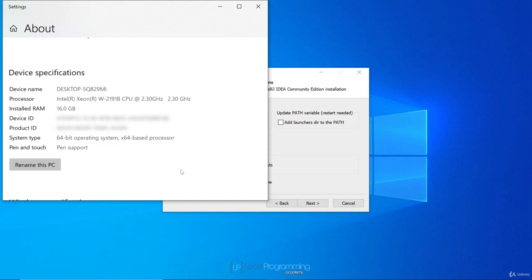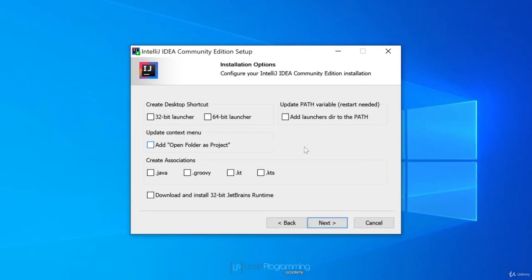And this will be important as we swing back to our installer screen, so make a note of which version you're running, and also ignore the x64 based processor. It's the operating system that we're interested in here. So closing that down, back in the installer, tick the appropriate launcher for your system in the Create Desktop Shortcuts section. You want a 32-bit launcher on a 32-bit version of Windows and a 64-bit launcher on a 64-bit version of Windows. So I'm going to click the 64-bit launcher because my Windows was 64-bit as we saw, but make sure you click the right one for your system.